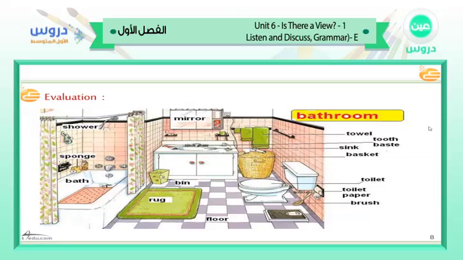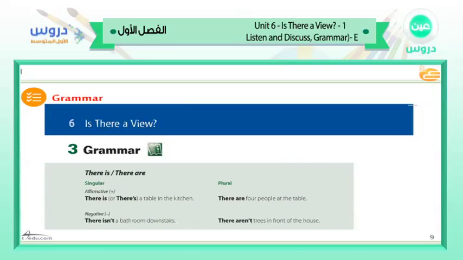There are many items in the bathroom. Here we have the shower, the sponge and the bath, the rug, the floor. We have a brush, paper, toilet paper and toilet. We have toothpaste and towel, and a mirror here. All of these words are in order to increase your vocabulary. Let's see the other slides here.